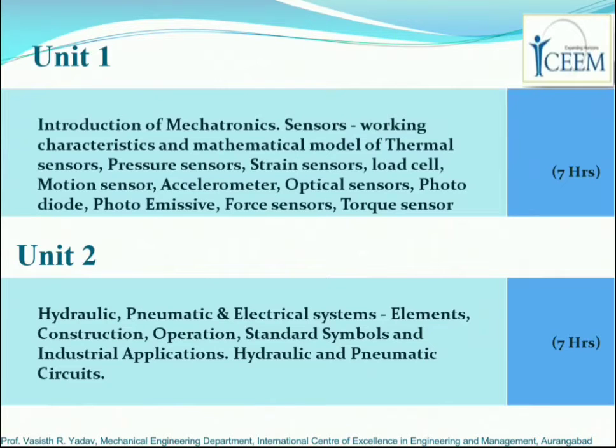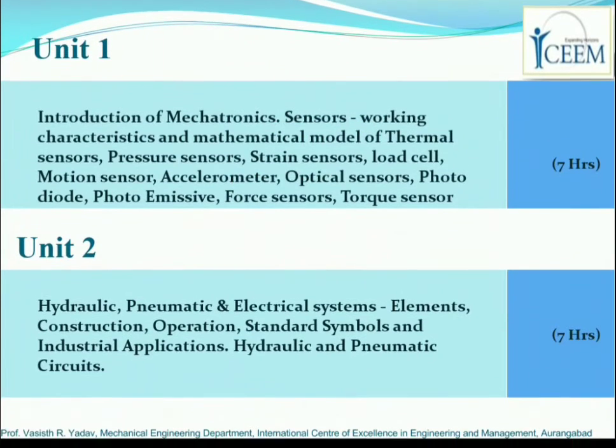So in unit 1 we will see the different types of sensors, their working principle, their characteristics, and we will study some of the most important sensors which we require in day-to-day automation work, right? Like pressure sensors, strain sensors, force sensors, torque sensors, to name a few of them. So all this will be studied in unit number 1.